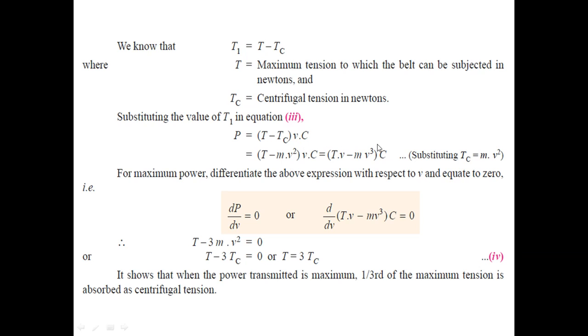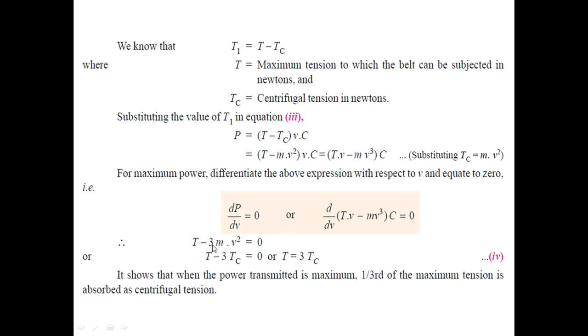The basic purpose is just to bring this expression for power in terms of velocity, so that it may be differentiated to get the condition for maximum power transmission, because we know that the power is directly connected with velocity. So for maximum power, differentiate this expression with respect to V and equate with 0.